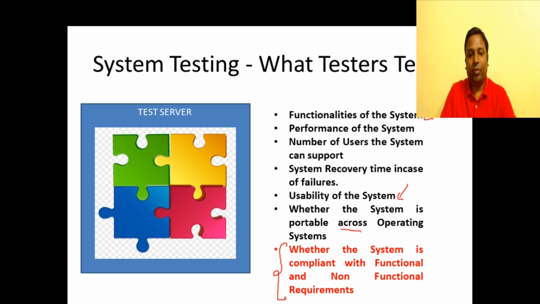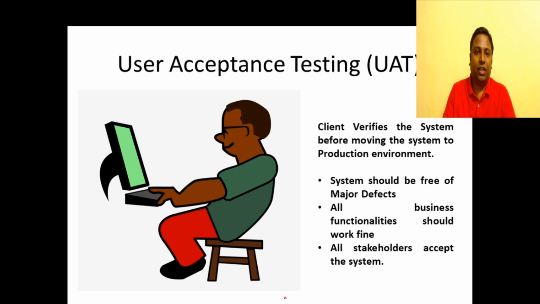One thing we have to keep in mind, the system testers are not programmers. They are not part of the programming team. They don't have any idea about what kind of code has been written internally. They will not look into the internal structures or details of your code. They will just test your system as a black box. So after system testing, we have the next level of testing, that is user acceptance testing.